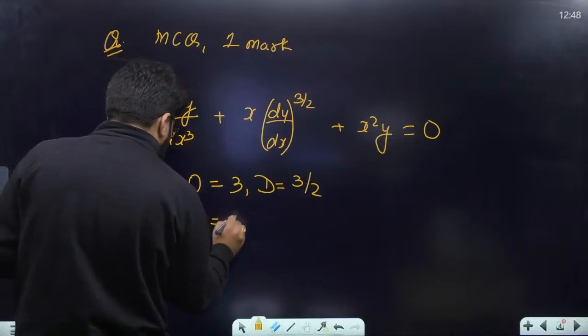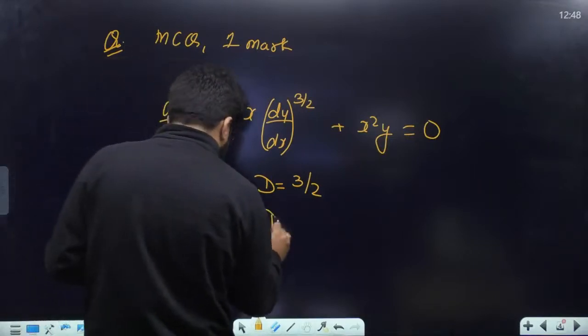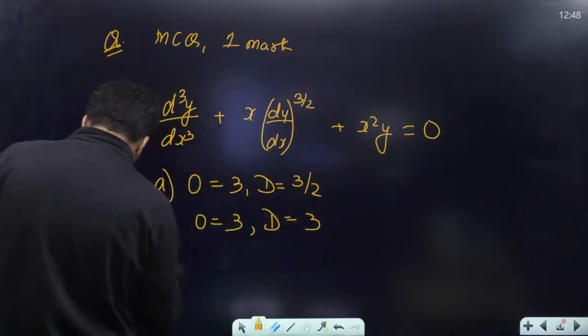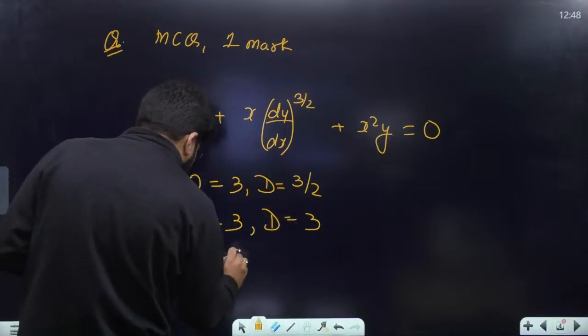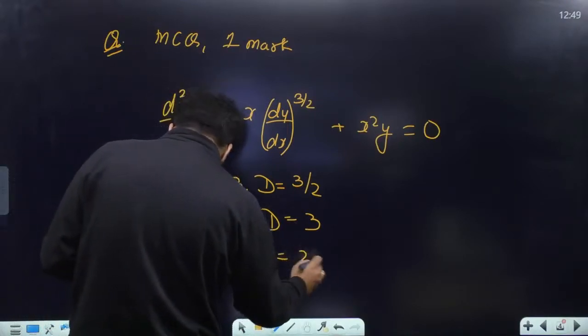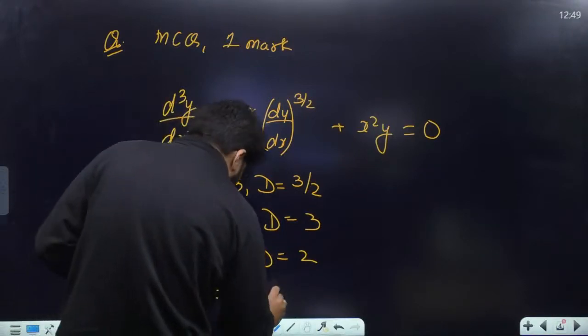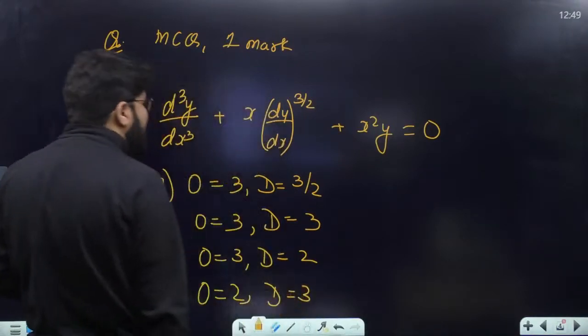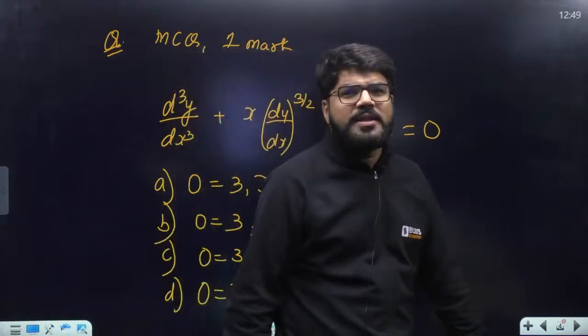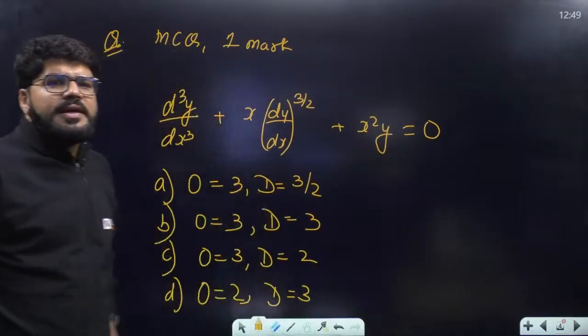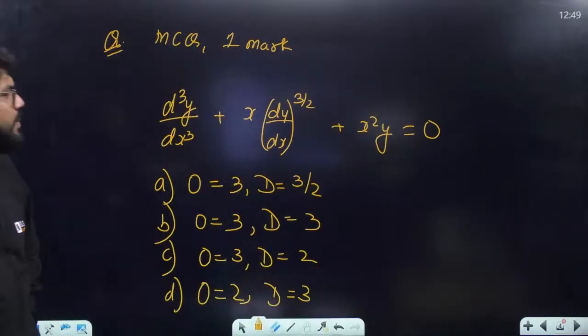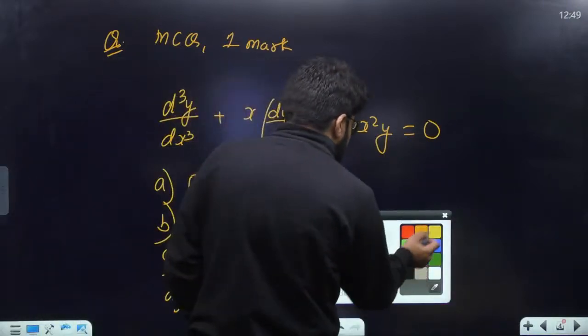It will have the order equal to 3 and the degree is equal to 3. Option number C. It will have the order equal to 3 but the degree equal to 2. Option number D. It should have the order equal to 2 but degree equal to 3. Bonus hai. Bonus for all mathematicians. Yes, tell me, this is MCQ. अरे बाबा, this is very, very simple.